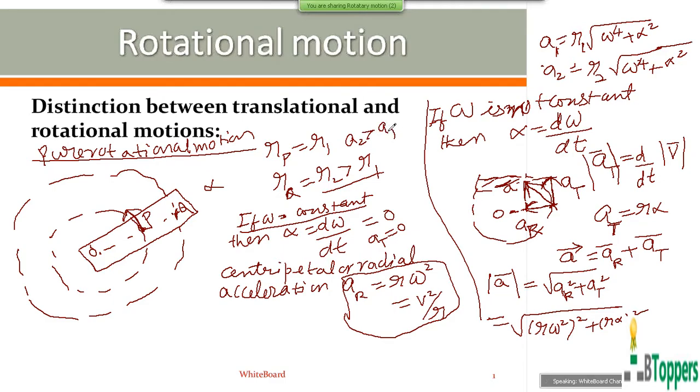That means when the rigid body performs pure rotational motion, at any particular instant, the angular acceleration alpha will be the same for all the particles of the rigid body. But linear acceleration is not the same for all the particles.